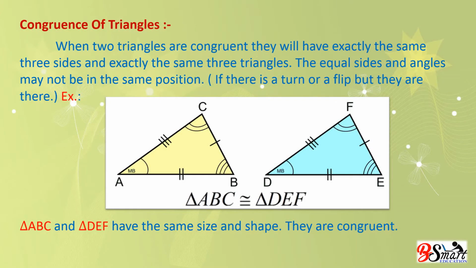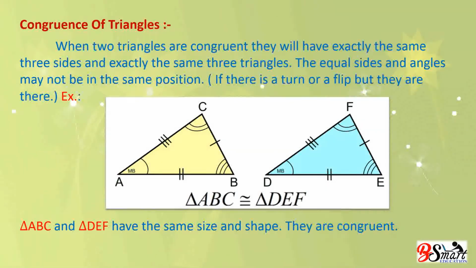For example, triangle ABC and triangle DEF have the same size and shape. They are congruent. This means that when you place triangle DEF on triangle ABC, D falls on A, E falls on B and F falls on C. Also, DE falls along AB, EF falls along BC and DF falls along AC.